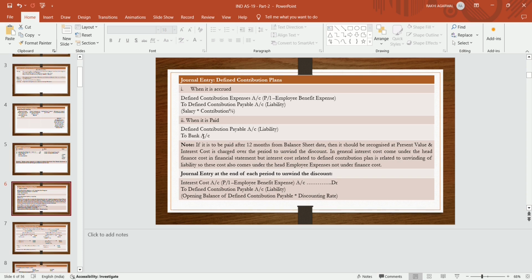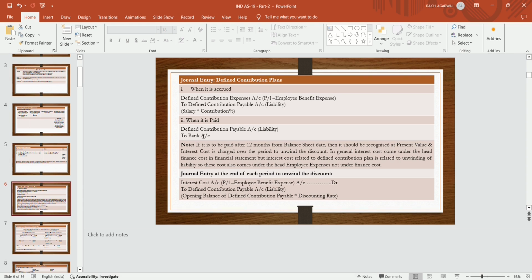That payable comes under the head liability, and defined contribution expenses comes in PL under the head employee benefit expenses. So when it is accrued, the entry will be defined contribution expenses account debit to defined contribution payable. Contribution expenses comes in the PL under employee benefit expenses, and contribution payable comes under liability in the balance sheet.